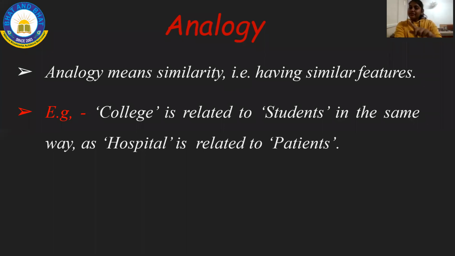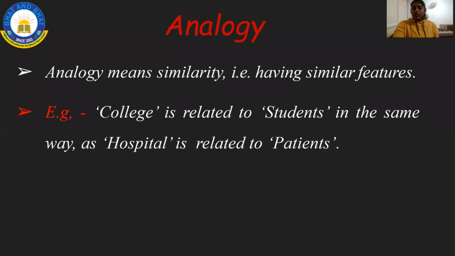For higher standards, we use this. So, having similar features. Analogy means similarity, like the same, having similar, same features. If you don't know how to say the word similar, you can say same. Analogy means similarity, that is, having similar features.